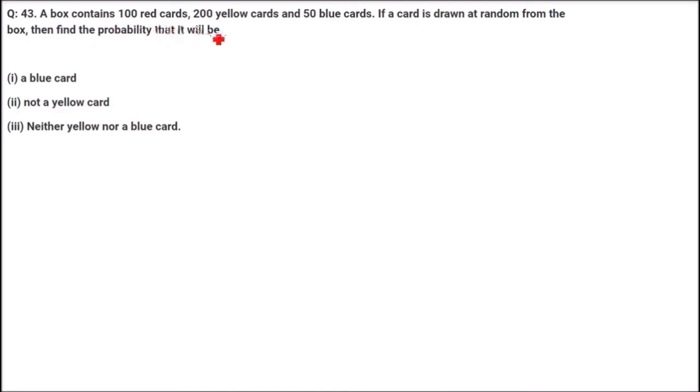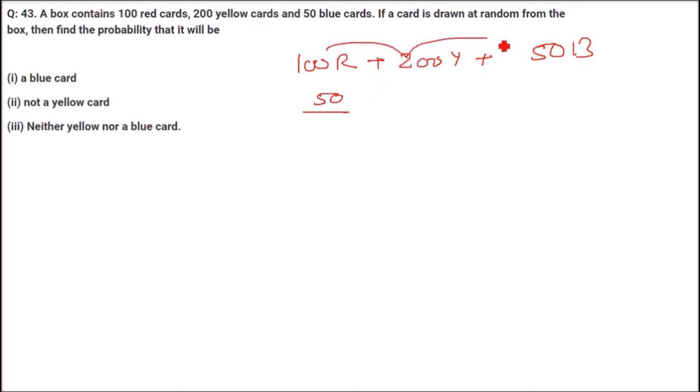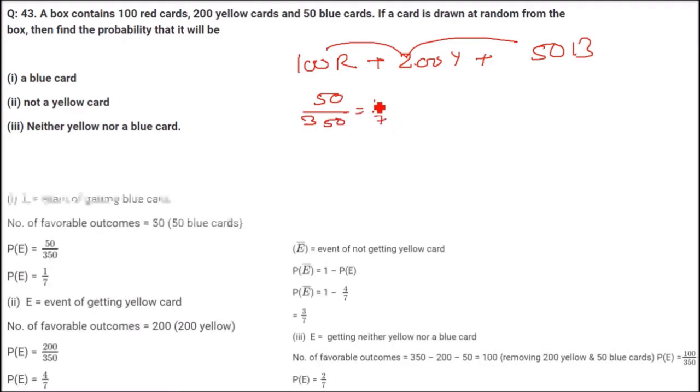A box contains 100 red cards, 200 yellow cards and 50 blue cards. If a card is drawn at random from the box, find the probability that it will be a blue card. How many blue cards are there? 50. How many total cards are there? 100 plus 200 plus 50, that is 350 cards. So 50 by 350, that is 1 by 7, is the probability of getting a blue card.